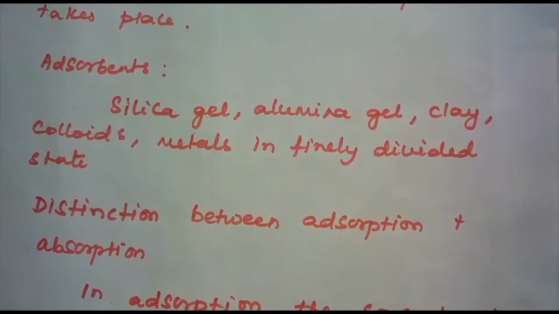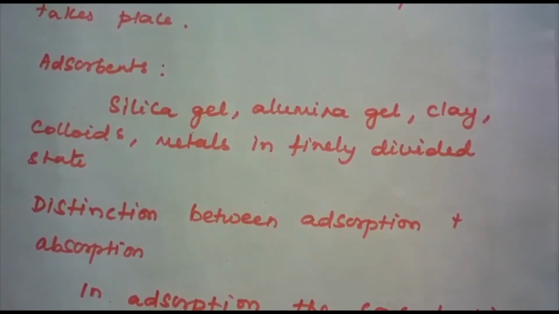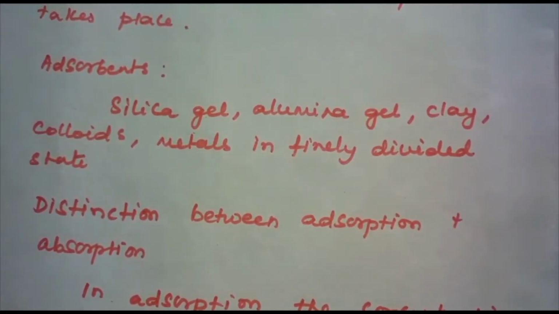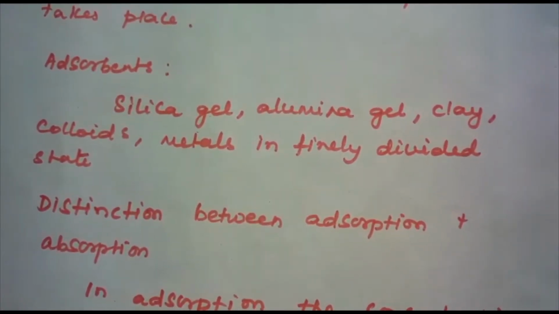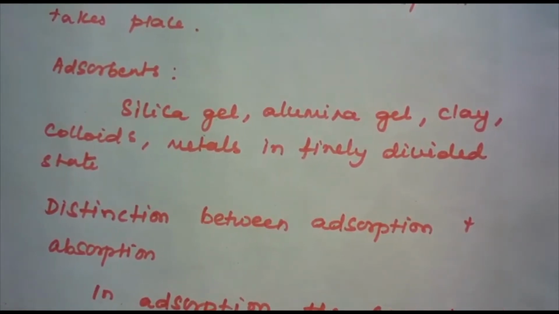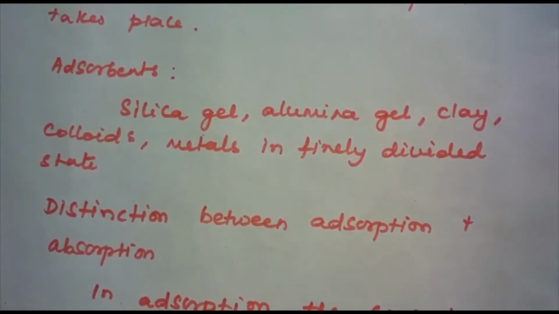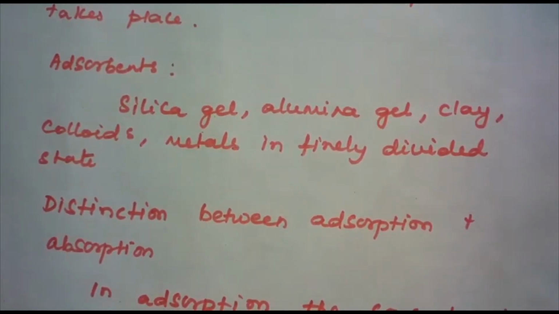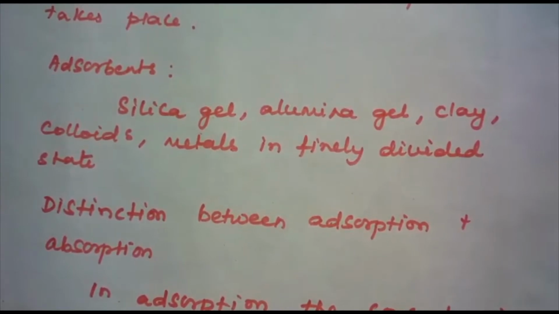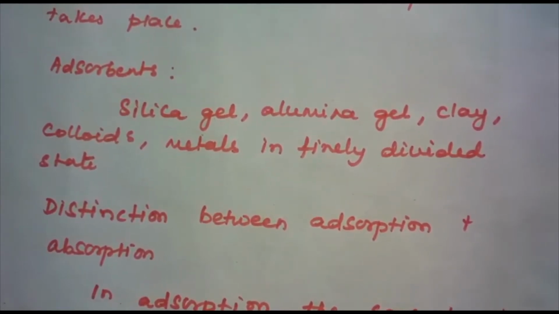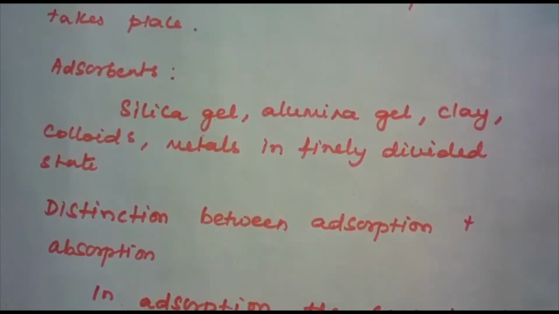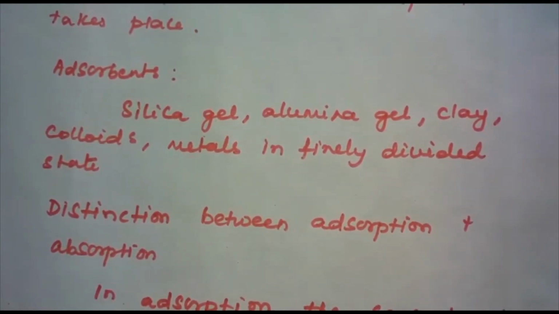In a solution of an organic dye, say methylene blue, when animal charcoal is added and shaken well, what do you observe? The filtrate turns colorless. That is, the molecules of the dye accumulate on the surface of the charcoal. That is, they are getting adsorbed. And the most common example is an aqueous solution of raw sugar. When it is passed over beds of animal charcoal, it becomes colorless as the coloring substances are adsorbed by the